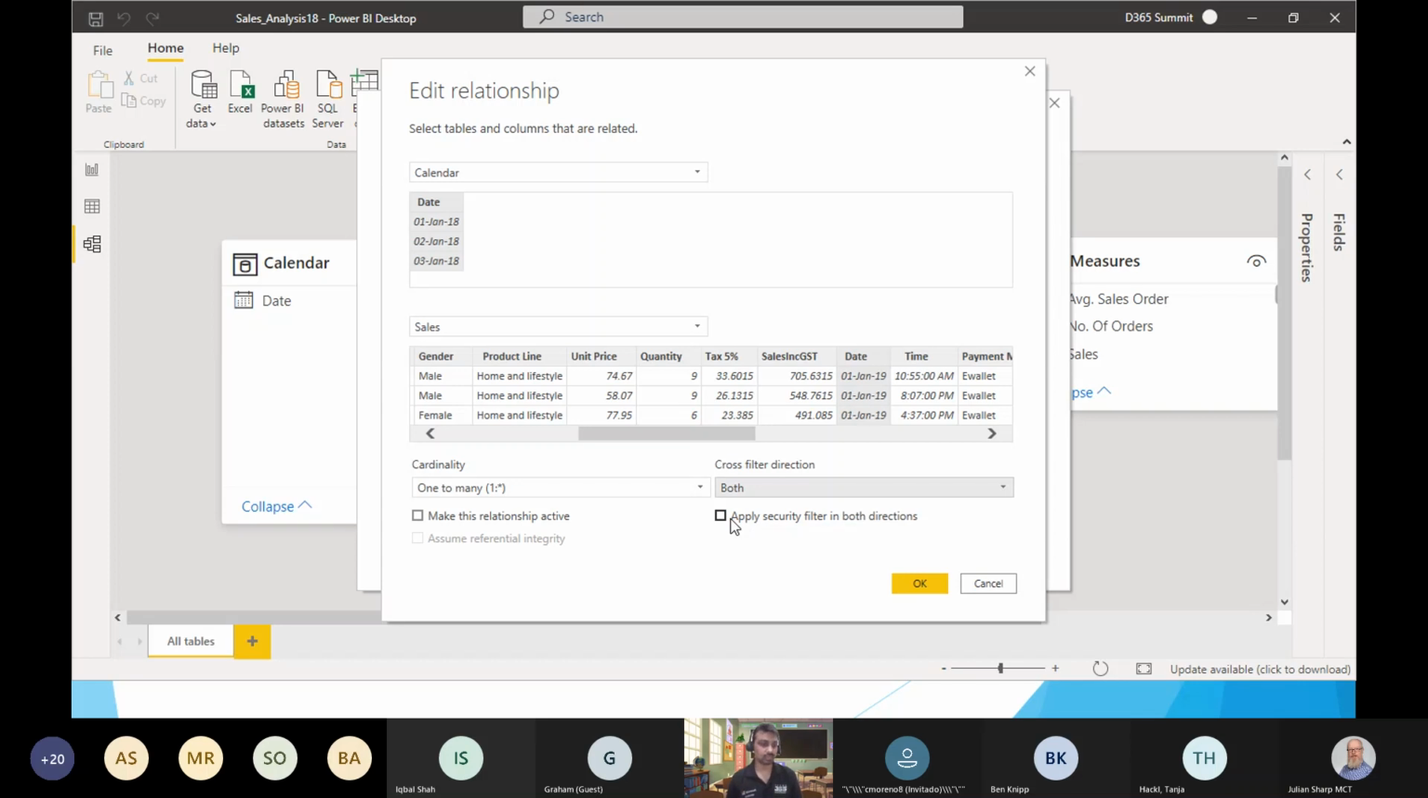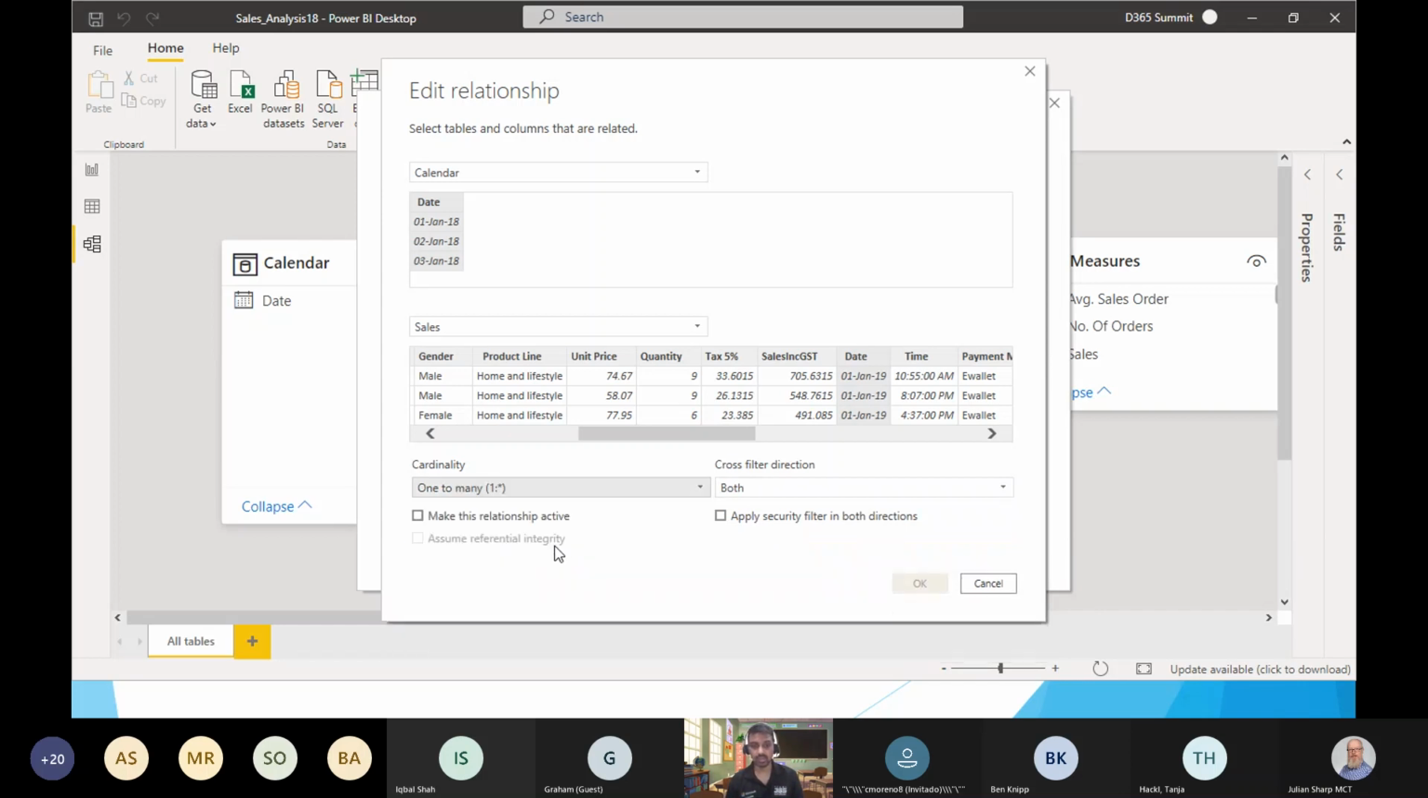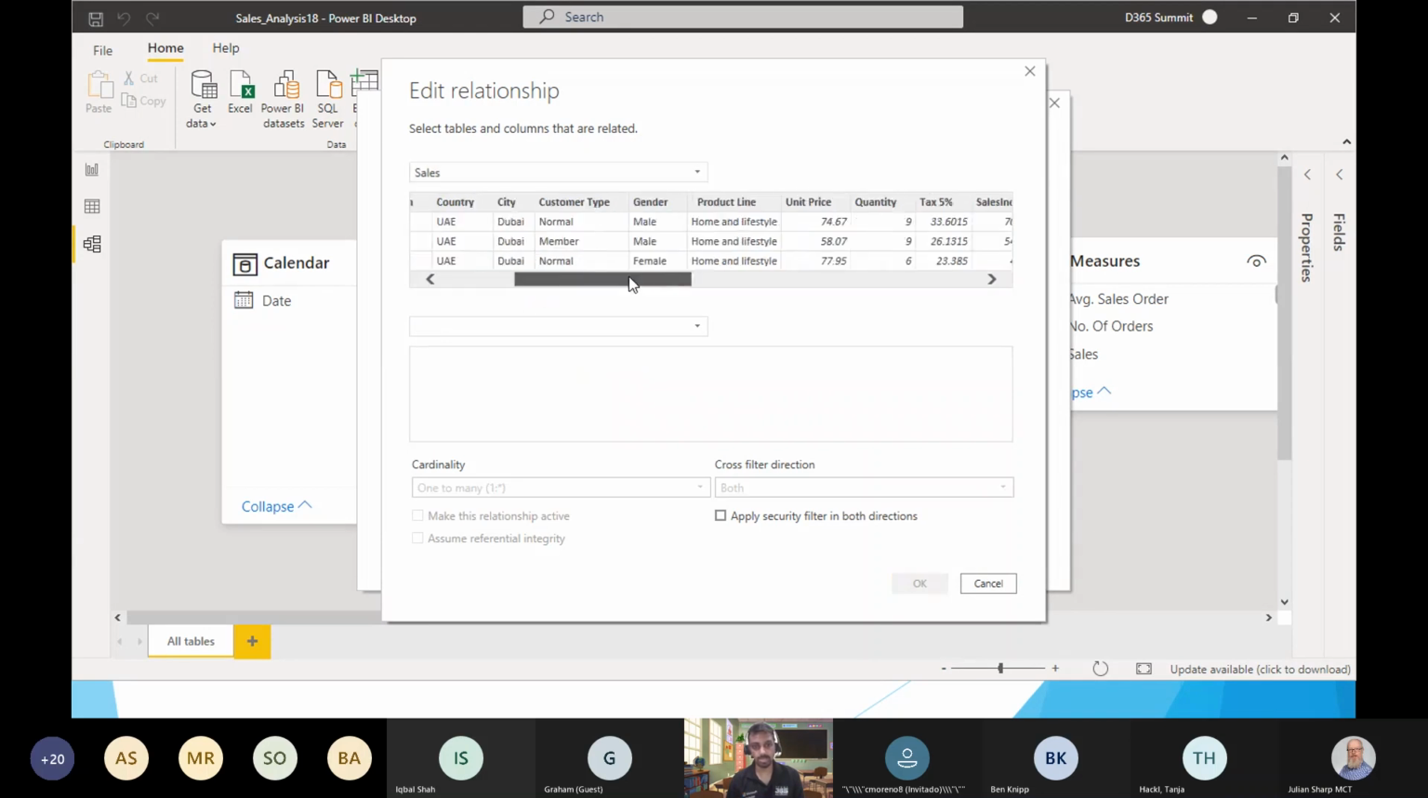If you have RLS, row level security, implemented in your data model, then you can apply this one. Let's see one by one, and you might see that for some of them, like one-to-one, this might not work. It will say that this cardinality is not valid. It will already highlight. Currently I'm going from my dimension table to my fact table, using one-to-many.